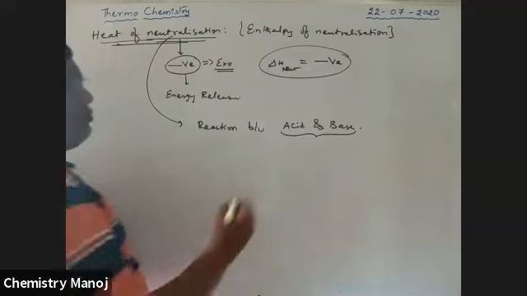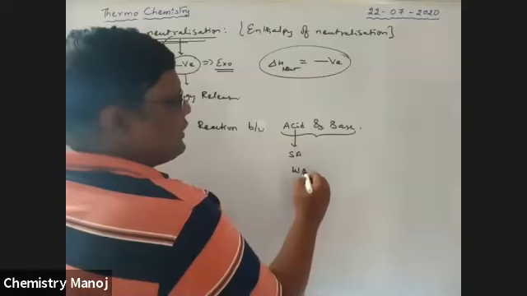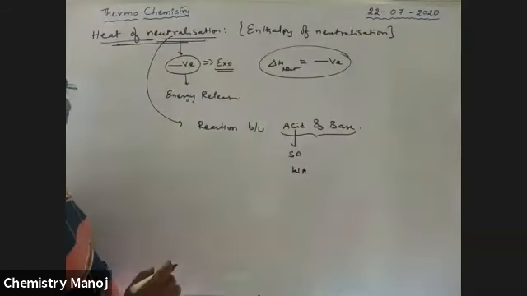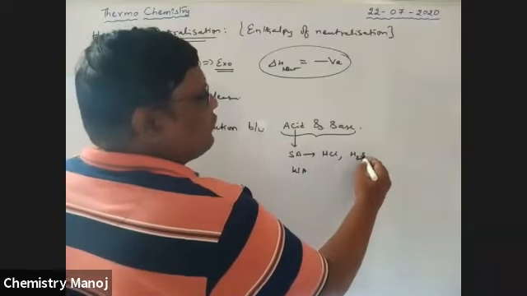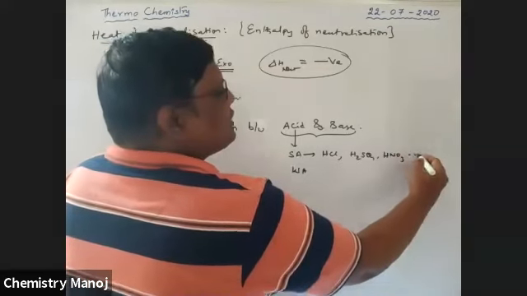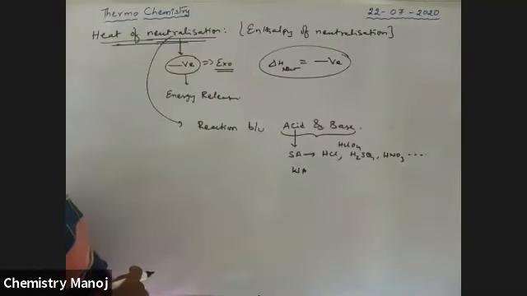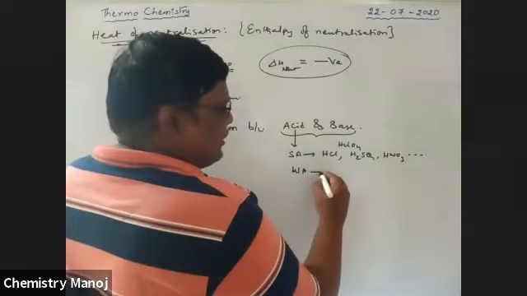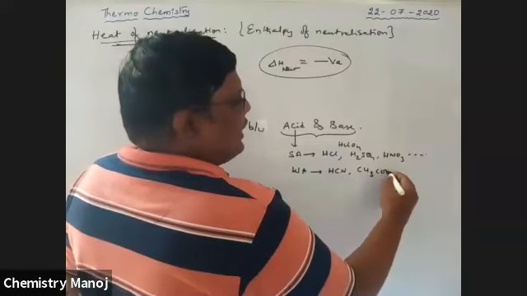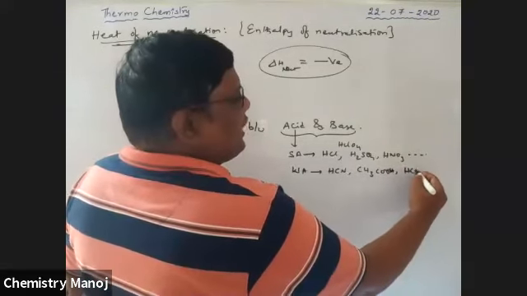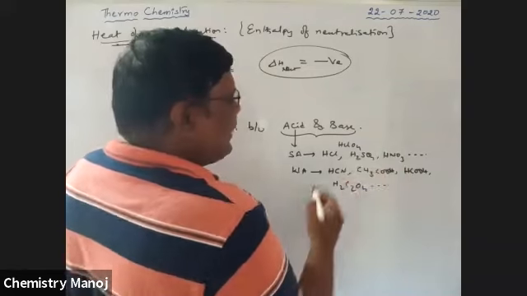Generally we have acids, and those acids may be strong acids or weak acids. The strong acids we generally consider are HCl, H2SO4, HNO3, and HClO4, perchloric acid. All these are strong acids, boys. Next, weak acids: generally HCN, hydrogen cyanide, acetic acid CH3COOH, formic acid, and oxalic acid H2C2O4. All these are weak acids.